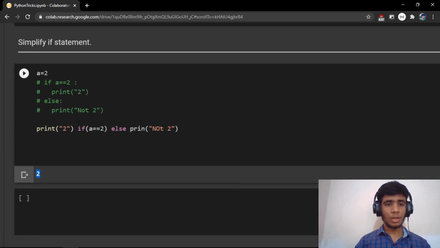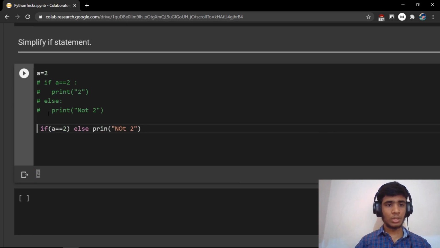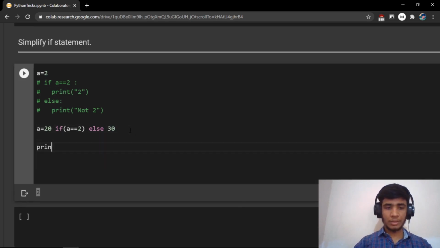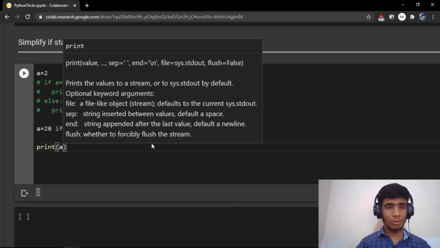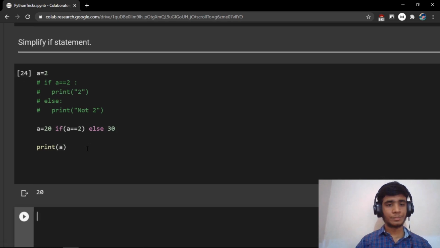And not only that, we can also do assignments. Let's say if a is equal to 2, then I want to assign it to 20. I'll say a is equal to 20 if a is equal to 2, else I only say 30. And I'm not saying a is equal to 30, I'm saying only 30. Now if you print a, then you can see that a has been assigned 20 because a is 2, right?